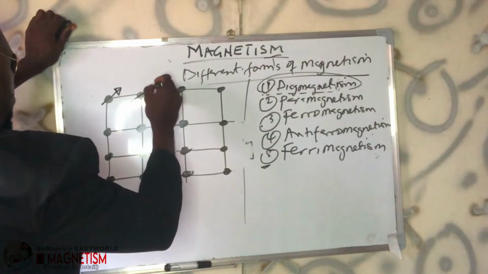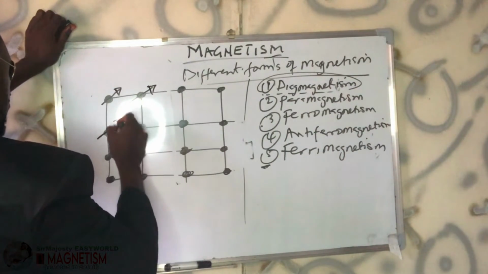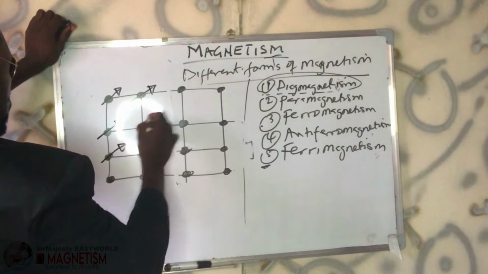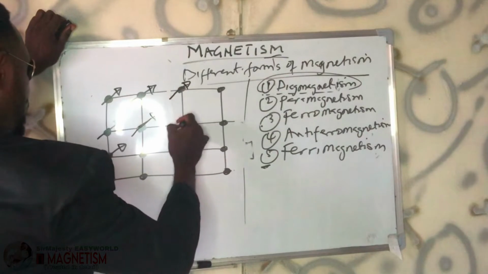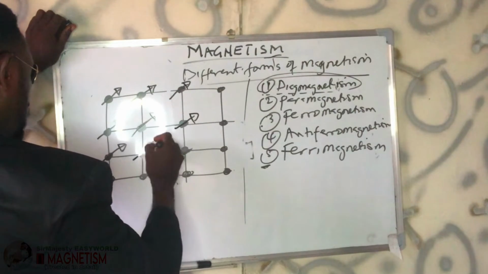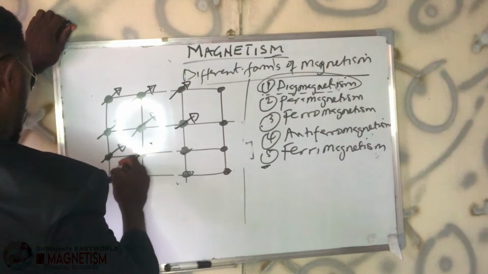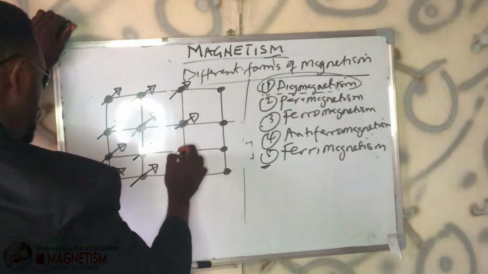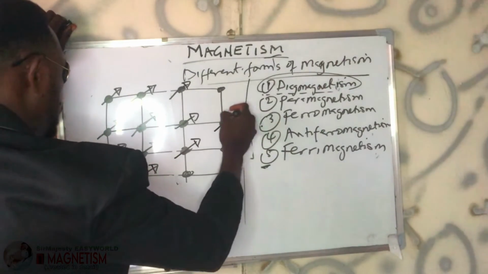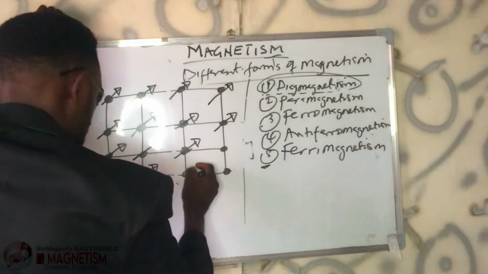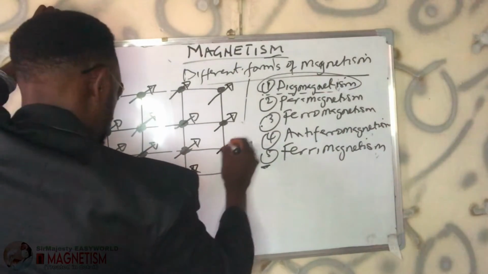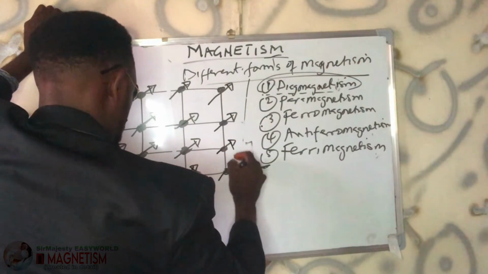All the unpaired electrons are now spinning in the same direction. So this phenomenon, any substance that is like this is exhibiting ferromagnetism. Iron, cobalt, and nickel are the common examples of such substances.